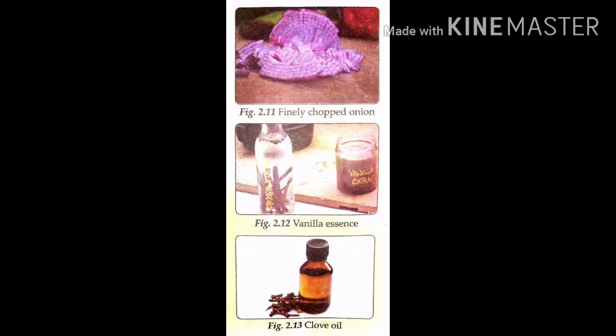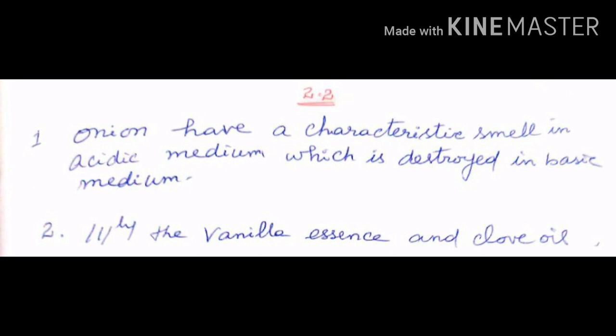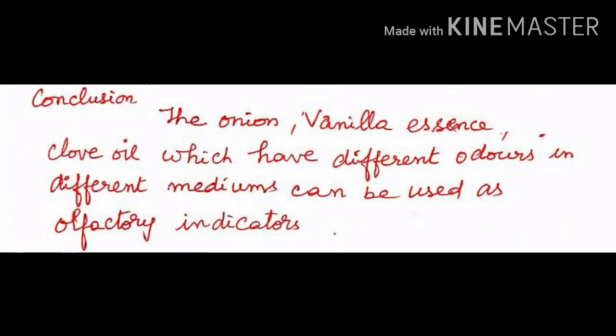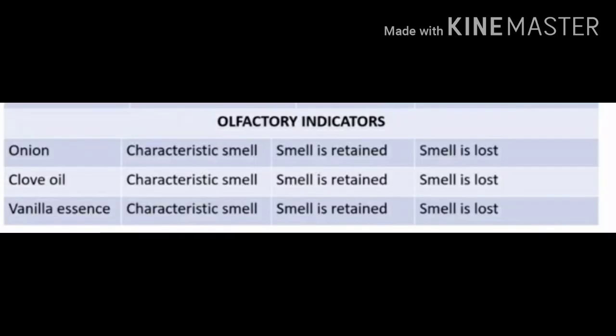We observed that onion has a characteristic smell in the acidic medium which is completely destroyed in basic medium. Vanilla solution produced a specific smell in acidic solution, that is in HCl, but no smell in basic solution, NaOH. Clove oil produced different odors in different media. From that we come to the conclusion that onion, vanilla essence and clove oil, which have different odors in different media, can be used as olfactory indicators.